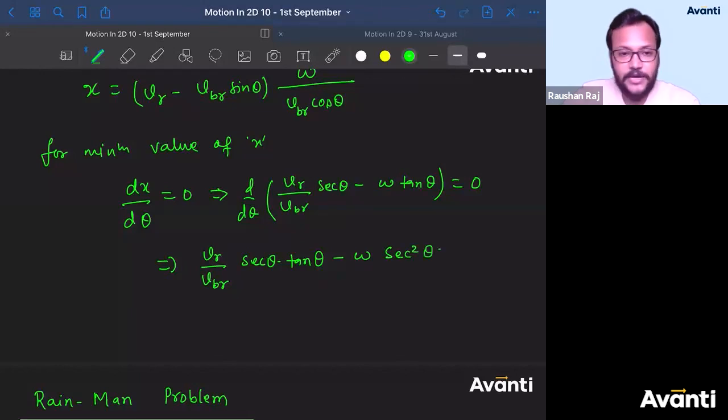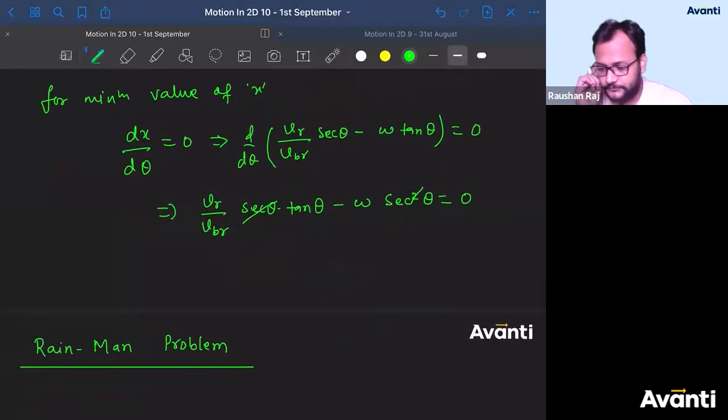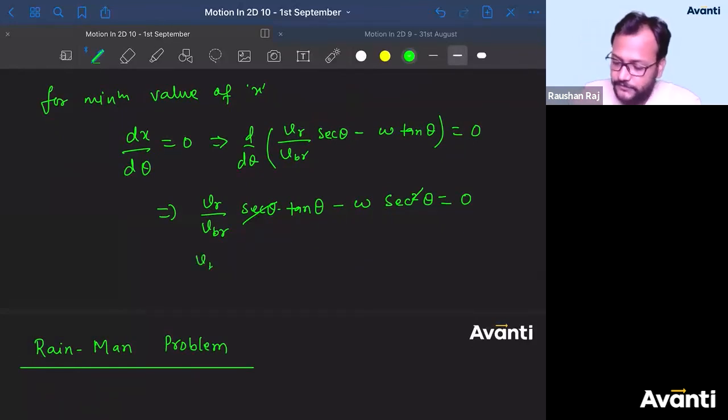Sec square theta is equal to 0. So sec theta here and one of the sec theta here will get cancelled. Okay, tell me what to do next. So can I write VR divided by VBR is equal to sec theta divided by tan theta, and then this can be written as 1 by sin theta.